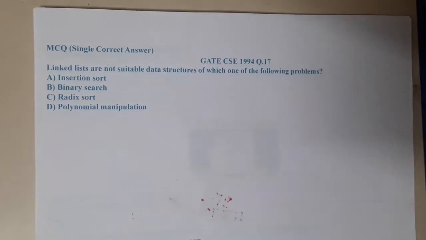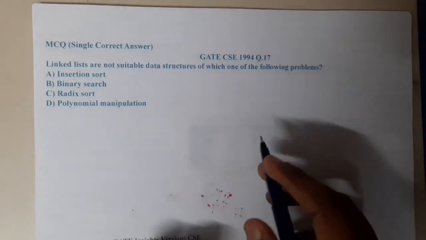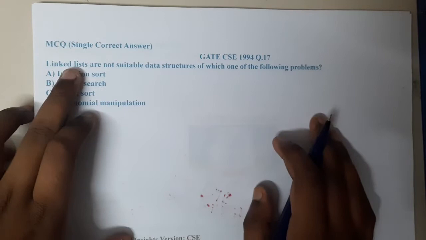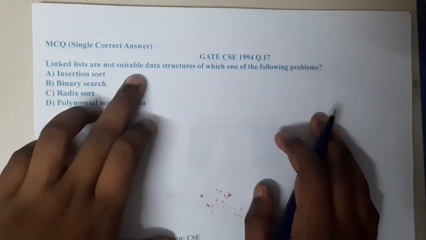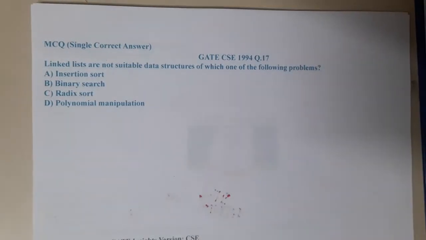Hello guys, we are back with our next lecture. In this lecture, let us go through the next question, that is a GATE CSE 1994 question 17. Basically, a linked list is not a suitable data structure for which of the following operations or problems.